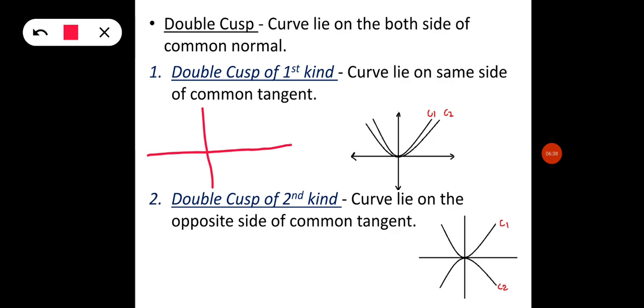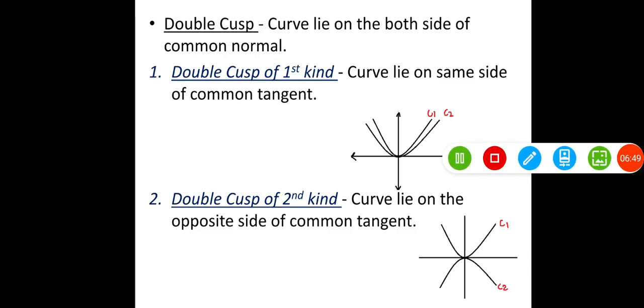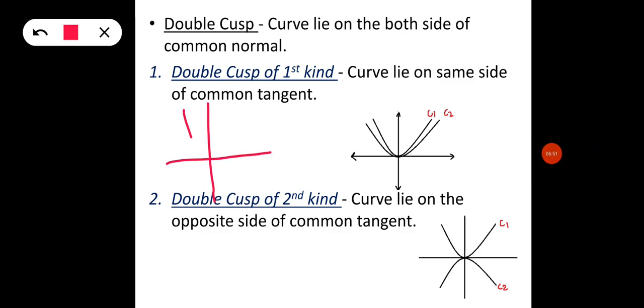If I explain this with the graph, suppose this is curve 1 and this is curve 2. This is not exact, but suppose both are lying on the same side of the common tangent. Okay, this means both curves lie on one side, above the normal, so we call this a double cusp.